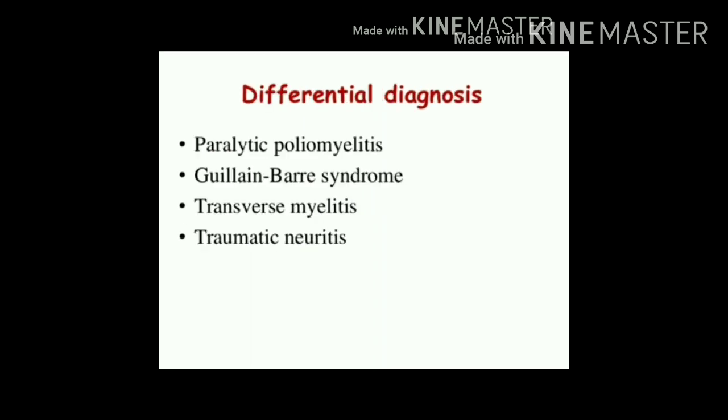Differential diagnosis: as we said, in paralytic poliomyelitis, the type of paralysis we get is asymmetrical flaccid paralysis. This flaccid paralysis can occur in other conditions, and these must be differentiated from poliomyelitis. It includes Guillain-Barré syndrome, transverse myelitis, and traumatic neuritis.